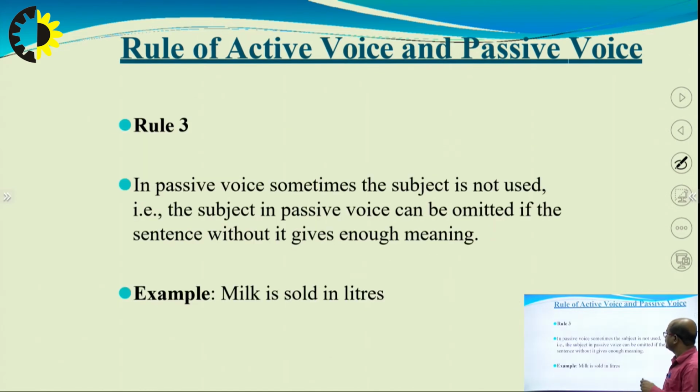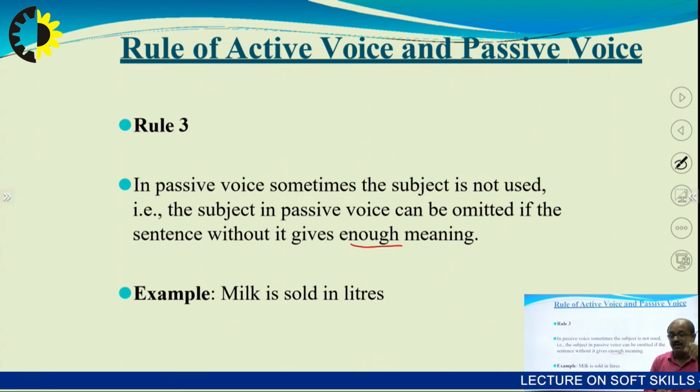Next, rule 3. In passive voice, sometimes the subject is not used. That means the subject in passive voice can be omitted if the sentence without it gives enough meaning. Mind it: if the sentence without it gives enough meaning.